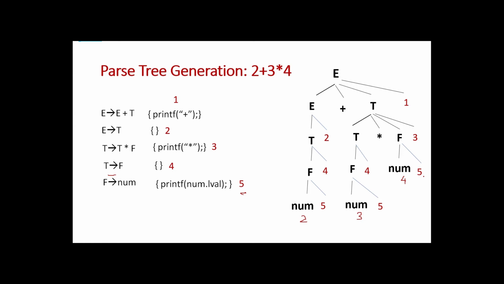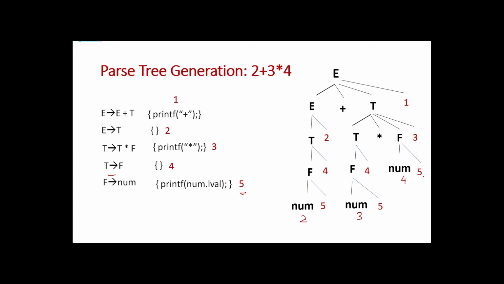So the top-down parser takes this syntax directed translation and constructs a parse tree as given here. After constructing a parse tree, we have to traverse the parse tree top down, left to right. Whenever we come across any semantic action, we have to perform that action. Okay.